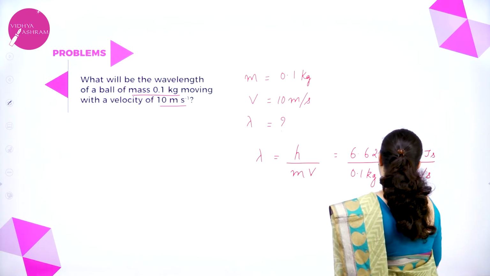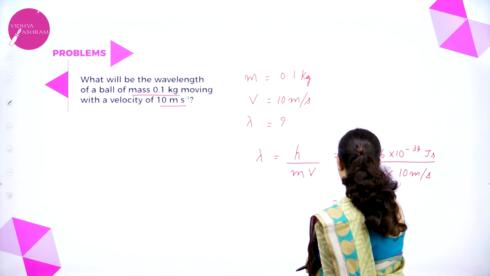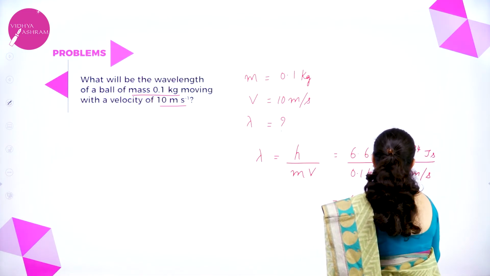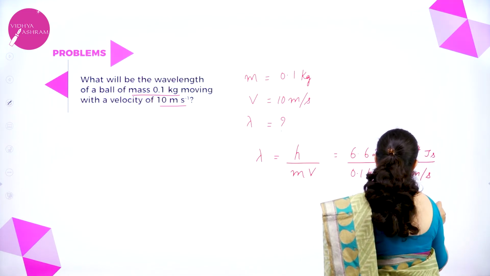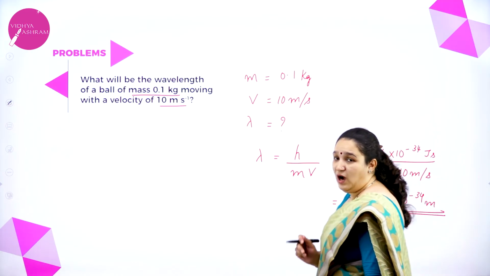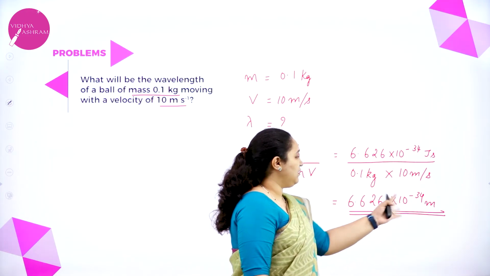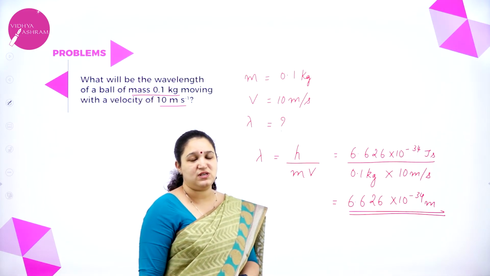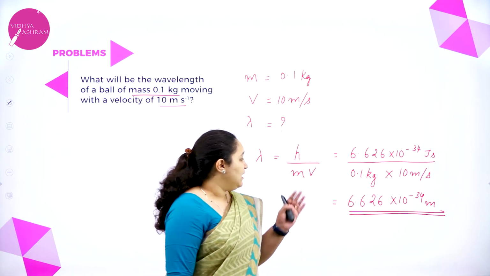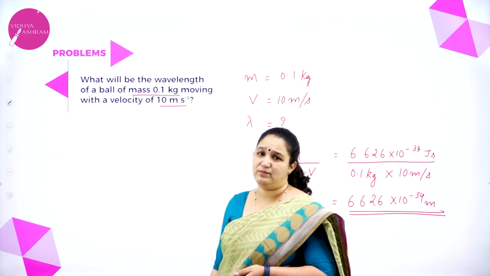So here you are going to get 6.626 into 10 to the power minus 34 meters, because 0.1 into 10 is 1. So the numerator remains as it is, that is 6.626 into 10 to the power minus 34 meters. That is the wavelength of the ball.